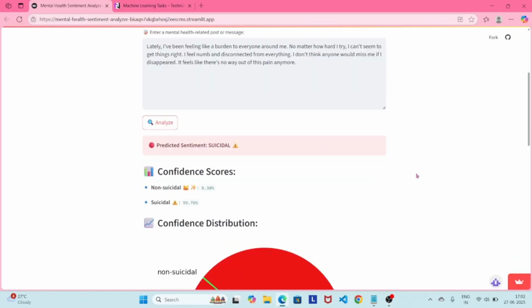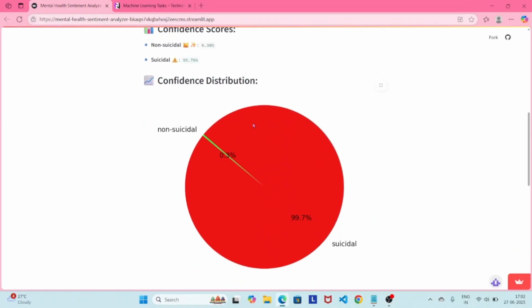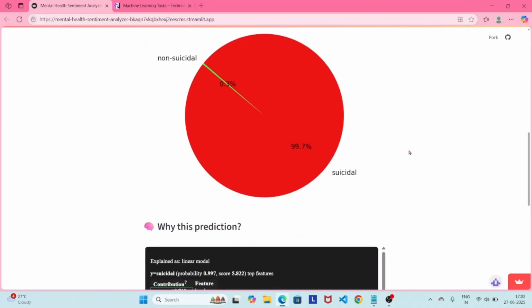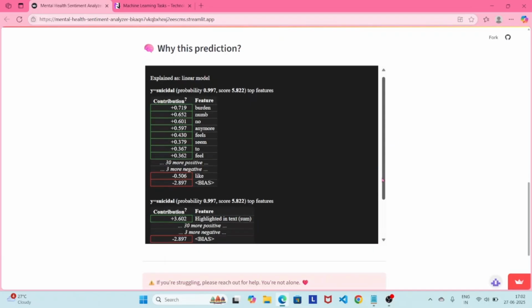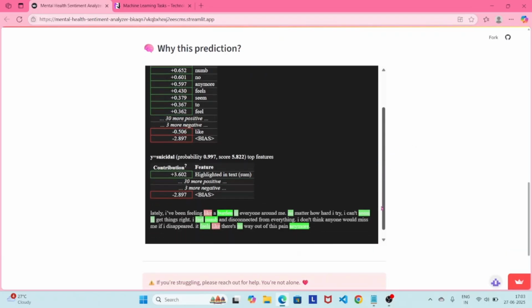You can see the user interface here. It shows a pie chart. Also, it highlights the words that meet this prediction. You can see words like burden, numb, and no way out.